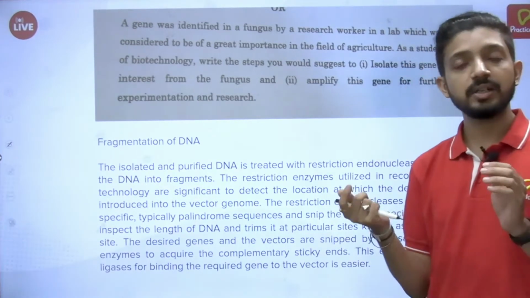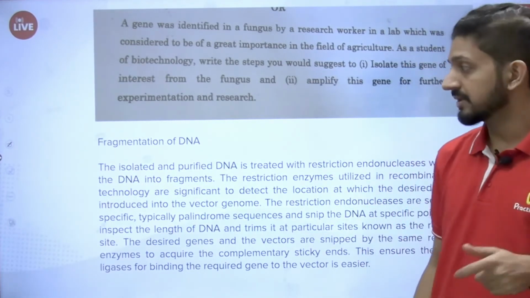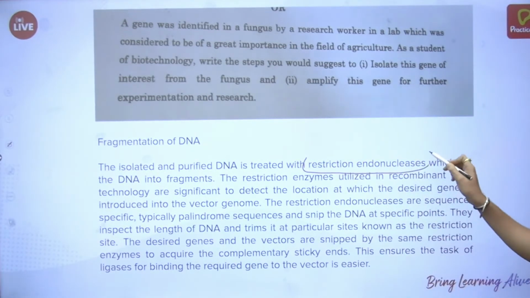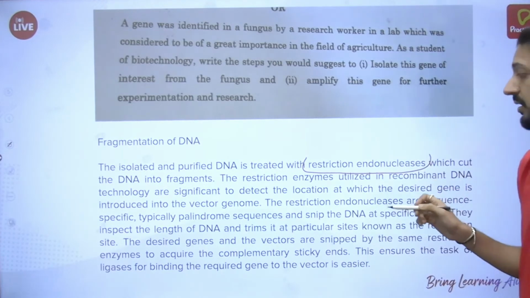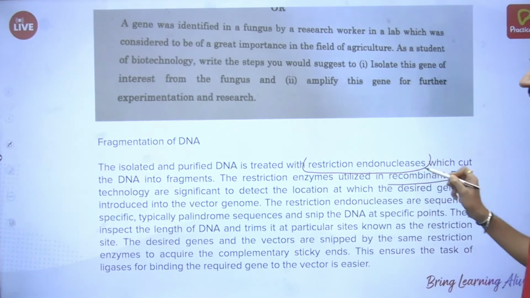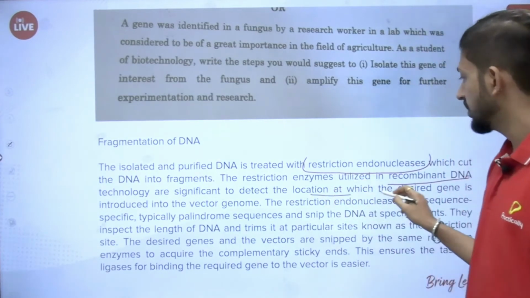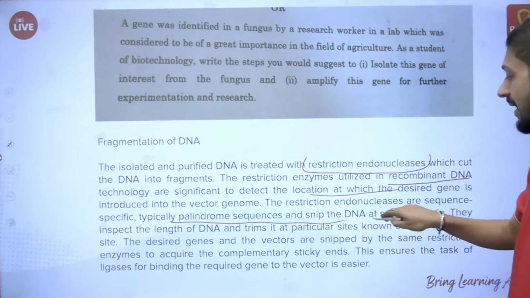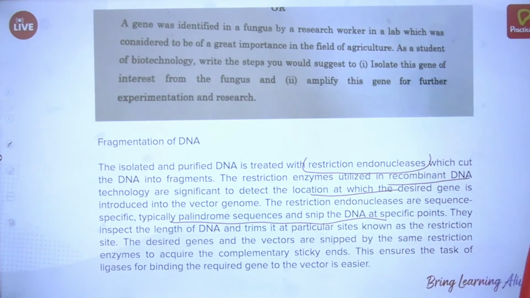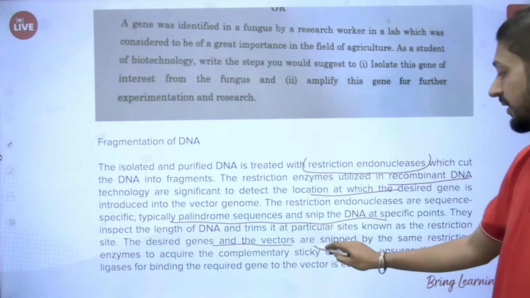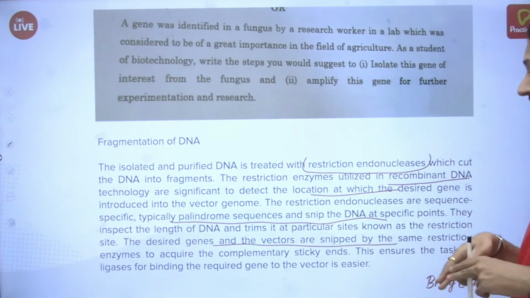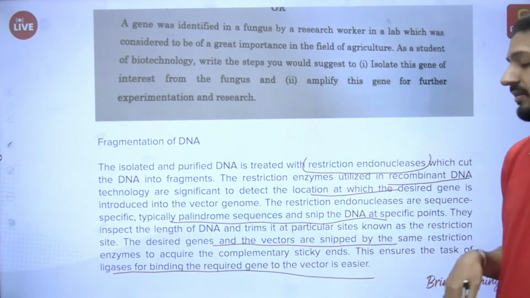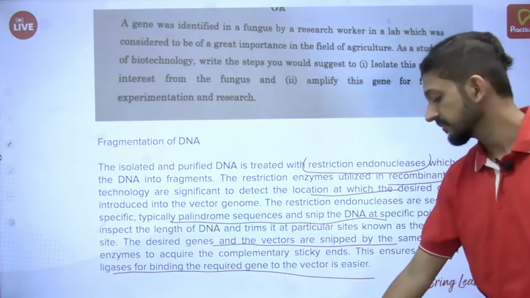Then once the DNA is isolated, you need to cut the desired gene of interest, that is fragmentation. Cutting will be done by restriction endonucleases, which cut at specific sites which we want. They identify the palindromic sequence and then snip the DNA at a particular part. The desired gene and the vector are snipped by the same restriction enzymes, and then we join them using ligases, and then we go to the further process.